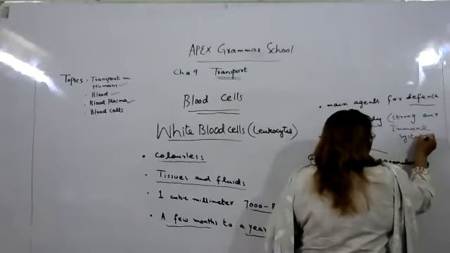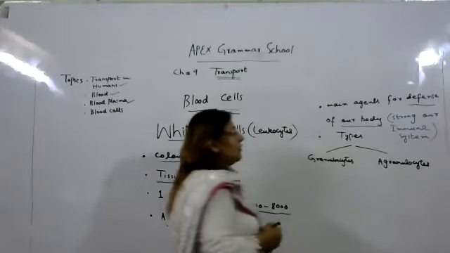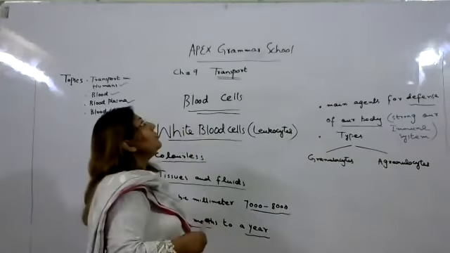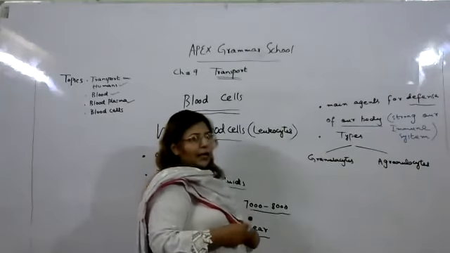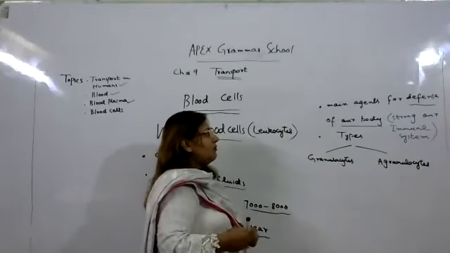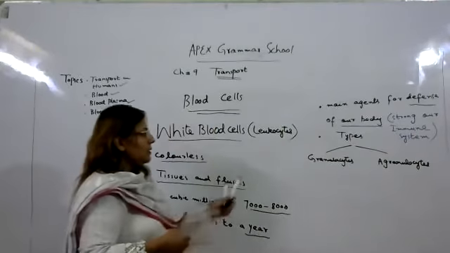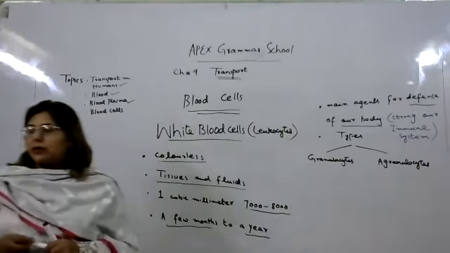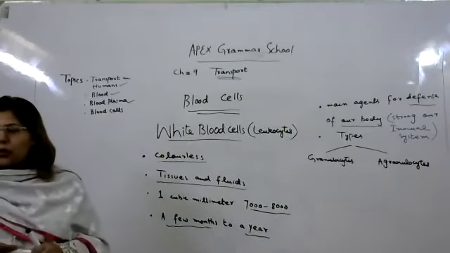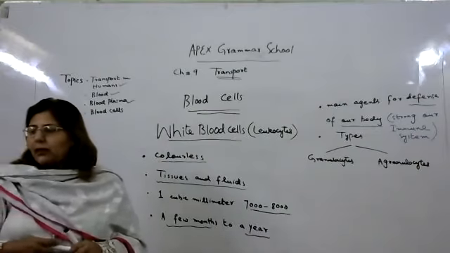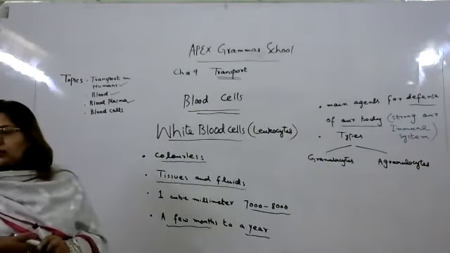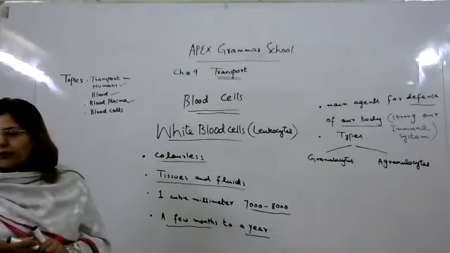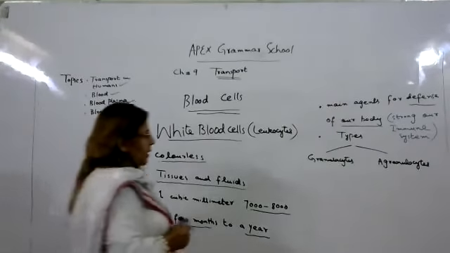Immune system. So what is the important function of white blood cells? They actually strengthen our immune system. After that, I have told you we have two types of white blood cells in our body. First is called granulocytes and second one is called agranulocytes. Now I will tell you the difference between the two. Granulocytes are the leukocytes with granular cytoplasm. These include neutrophils, eosinophils and basophils.